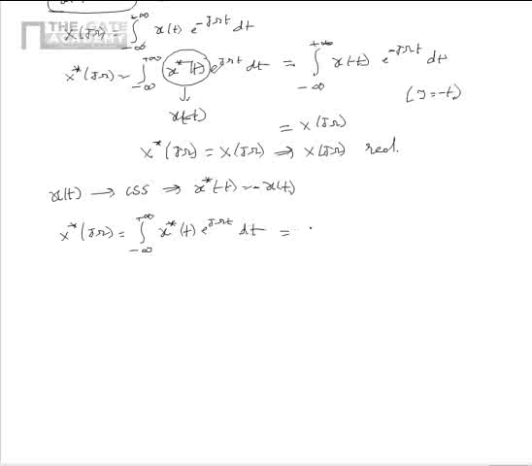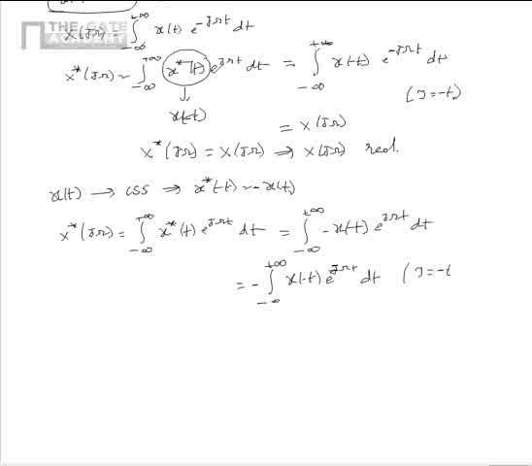But we know that x star of t is equal to minus x of minus t. Upon substitution, this can be simplified as shown, that is minus of integral minus infinity to plus infinity x of minus t e power j omega t dt.